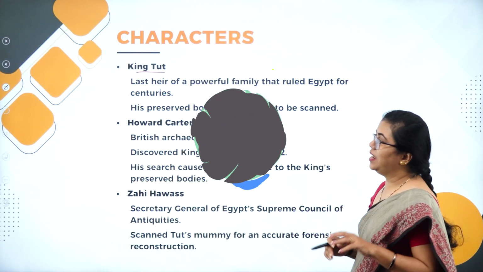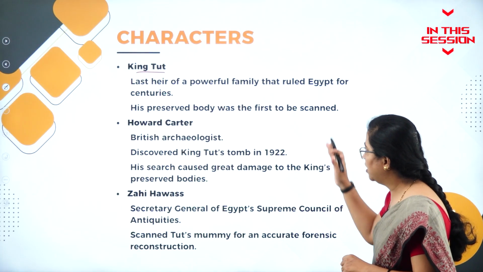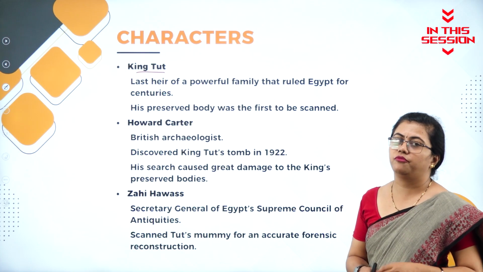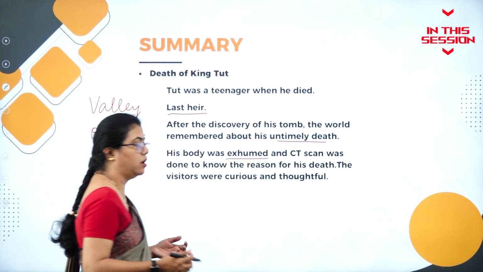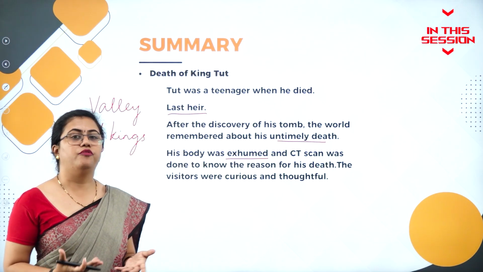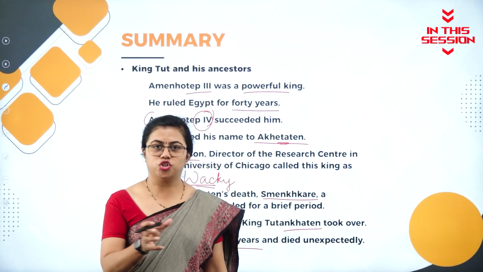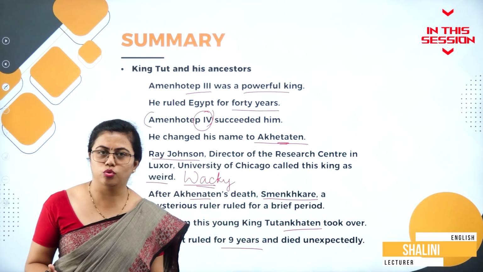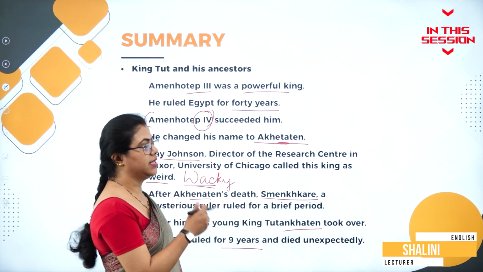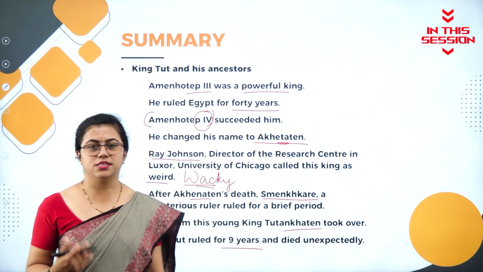So King Tut was the last heir of this powerful family that ruled Egypt for many centuries. Exhumed means after burial it was taken out in order to find a few facts about it. Very short period that he ruled, and this was the last king. So they wanted to know the reason for his death. That is the reason they are doing all this CT scan, everything.